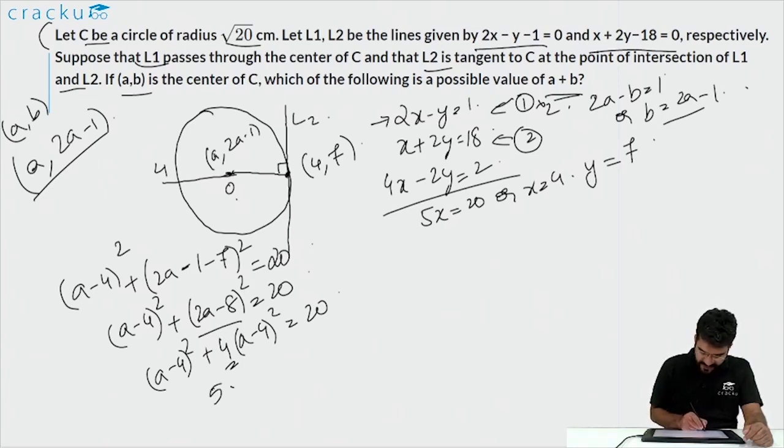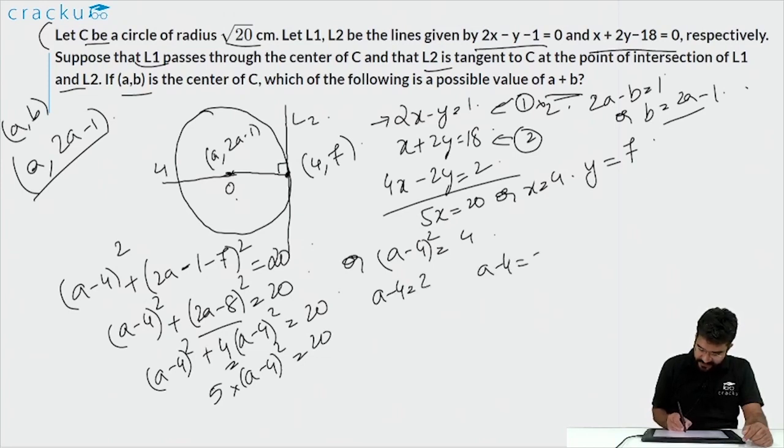So this is 5 into (a − 4)² equal to 20, or (a − 4)² is equal to 4. Now there are two cases possible. One case is a − 4 is equal to 2. The second case is a − 4 is equal to −2, so a is equal to 6 or 2.